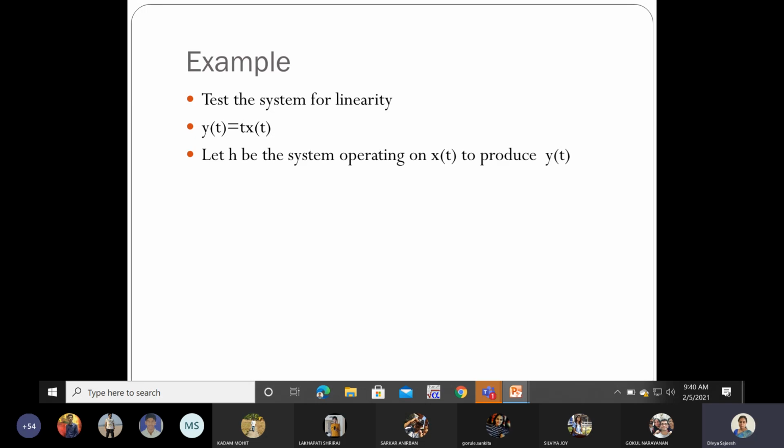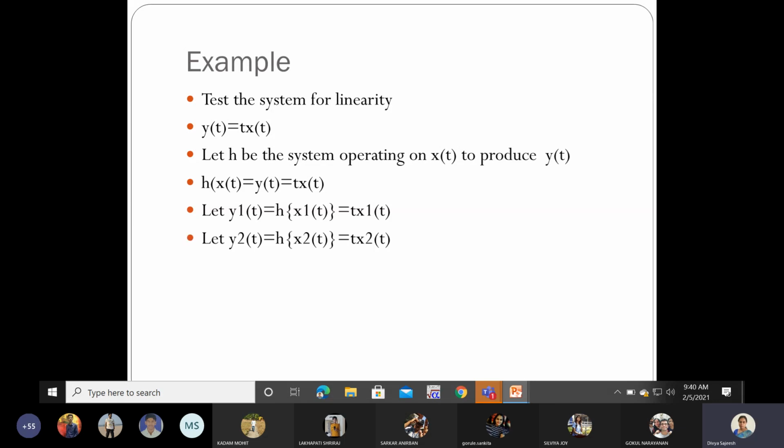So first let me apply the first signal, that is x1 of t, to the system. When I applied the signal x1, what you obtained, let us denote it as y1, is t into x1 of t. Now when I applied the signal x2 to the system, you obtain t into x2 of t. When I applied the signal x3, you obtained t into x3, but x3 is the weighted sum of signals, so let us substitute that for x3.